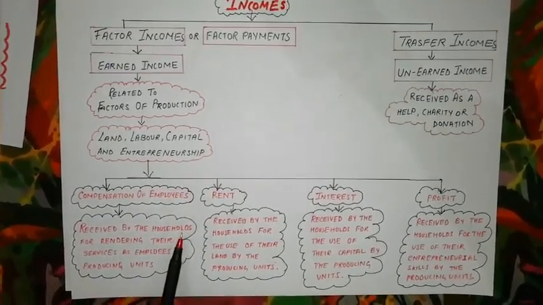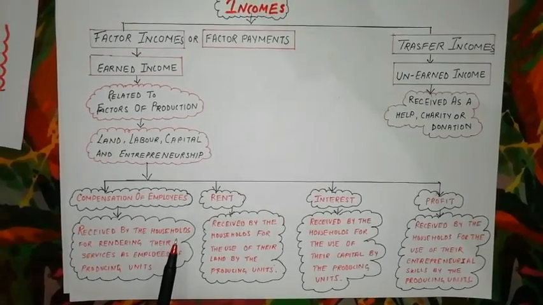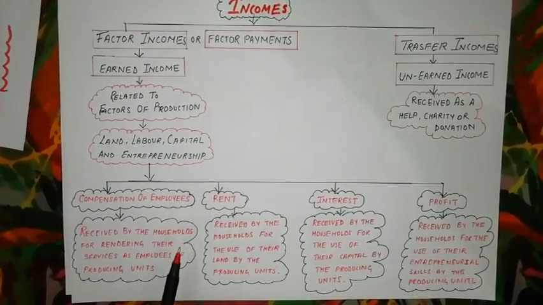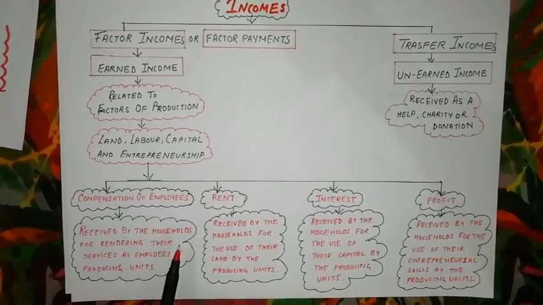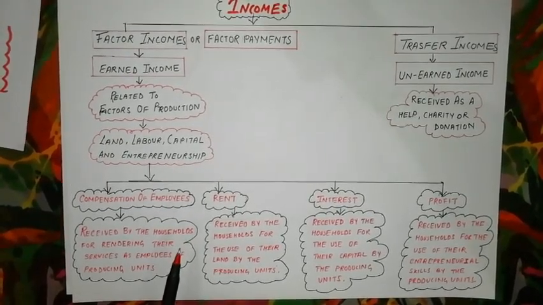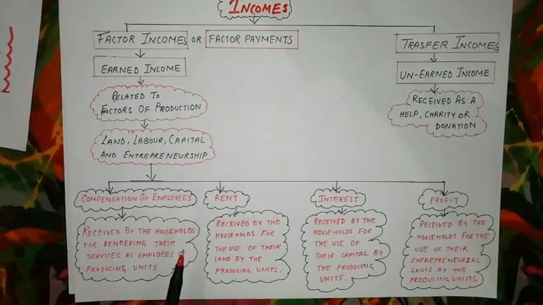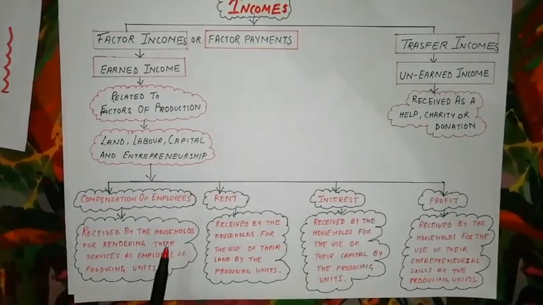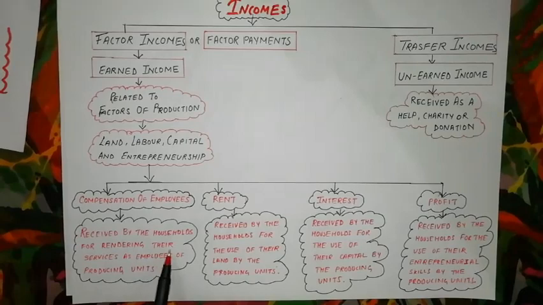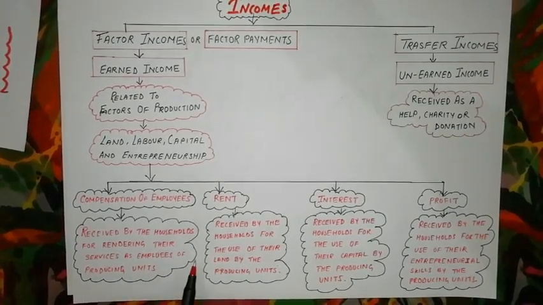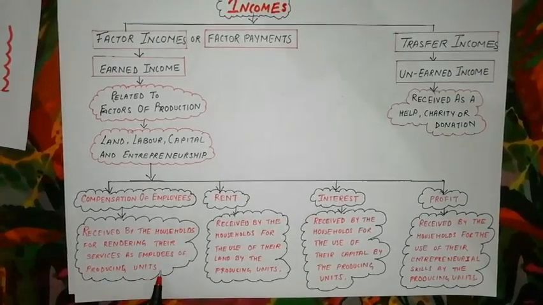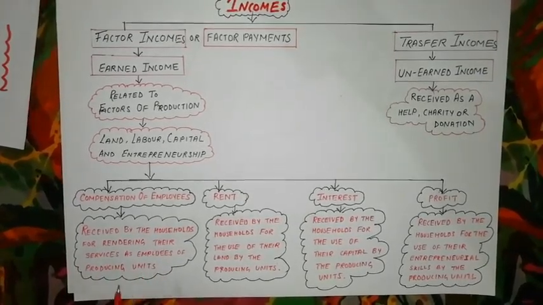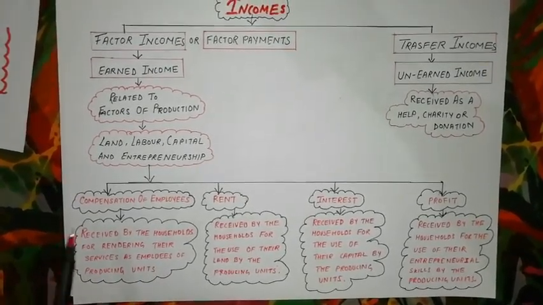Now what is a household? A household consists of one or more people who live in the same dwelling and share meals, for example a single family or a group of people, for rendering their services as employees of producing units.